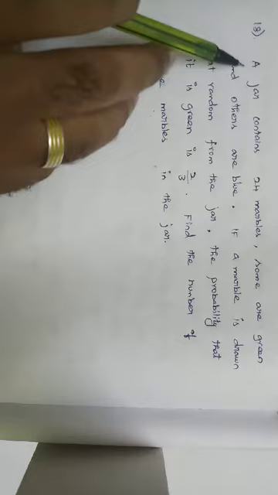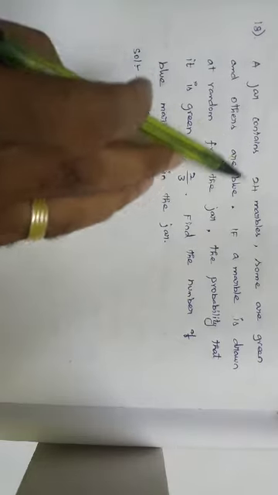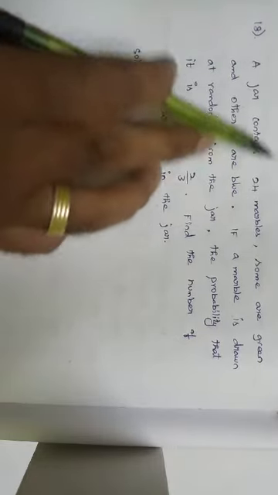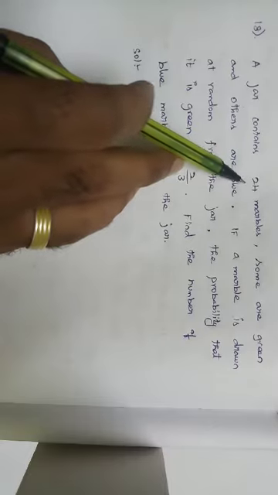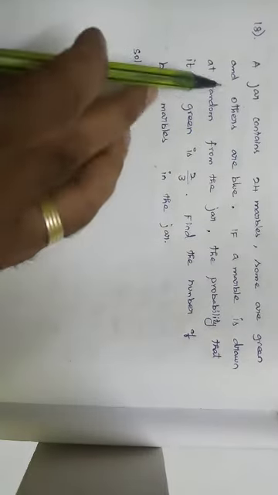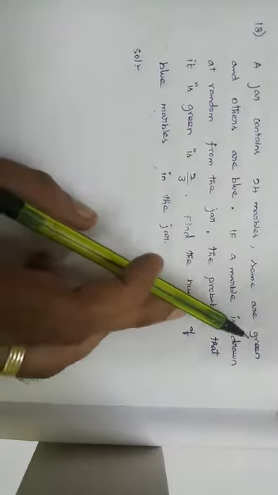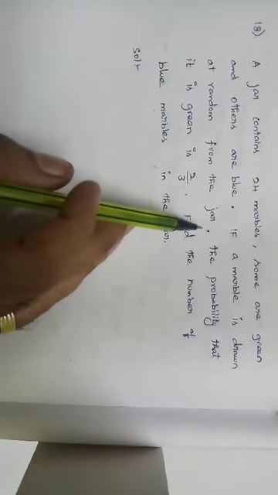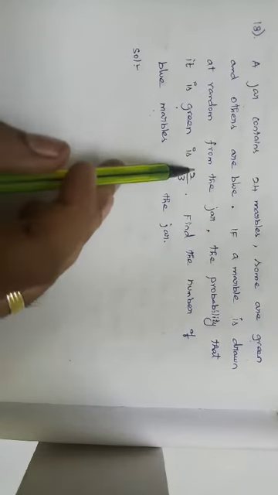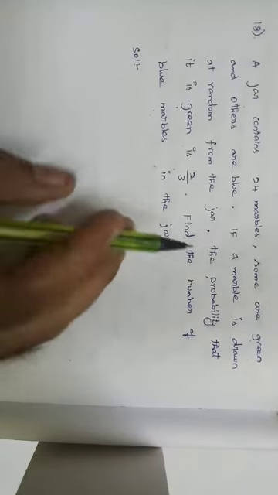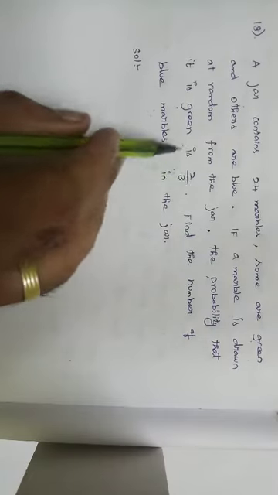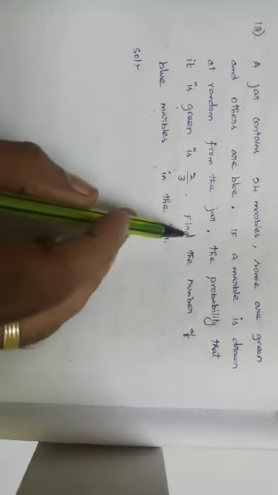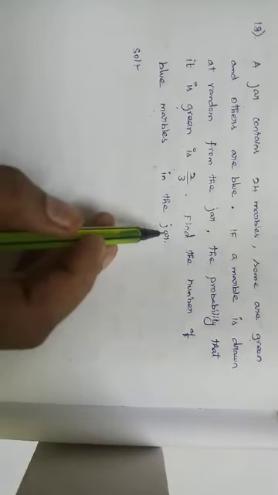So number 18, a jar contains 24 marbles. That is the total number of possible outcomes, n of S is equal to 24, right? Some are green and others are blue. If a marble is drawn at random from the jar, the probability that it is green is 2 by 3. That is, the probability of getting a green marble is 2 by 3. They have given, right? Find the number of blue marbles in the jar.